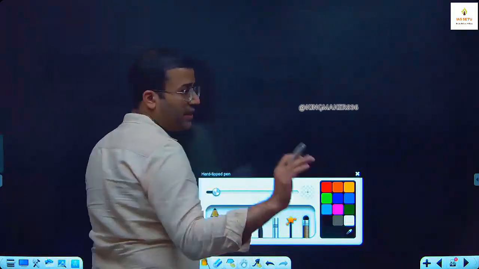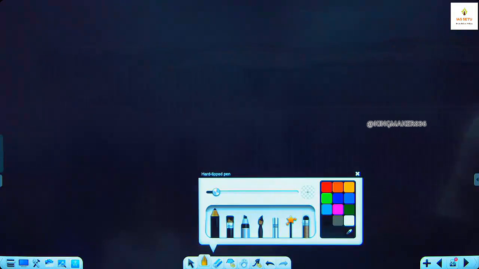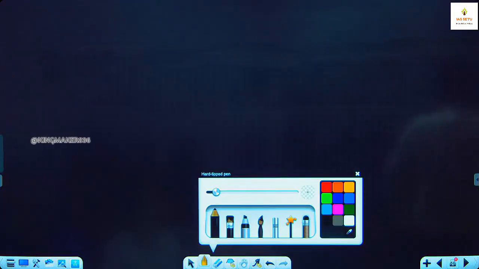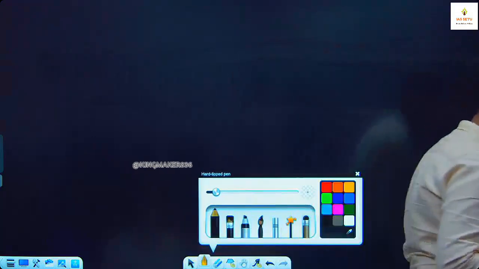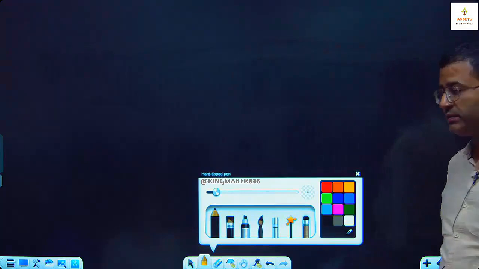Tell me, is this a type 1 question or type 2 question? Did you attend the first class on percentage? Okay, if both dimensions are changing then this is type 2. The number of seats increased by 25% and the price increased by 10%.